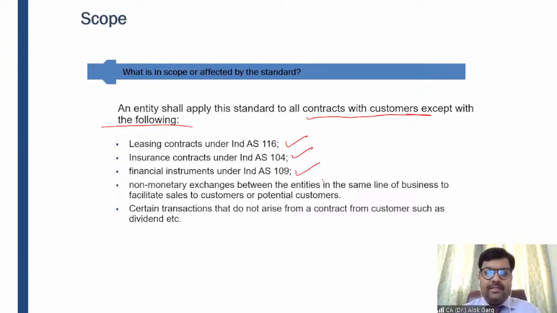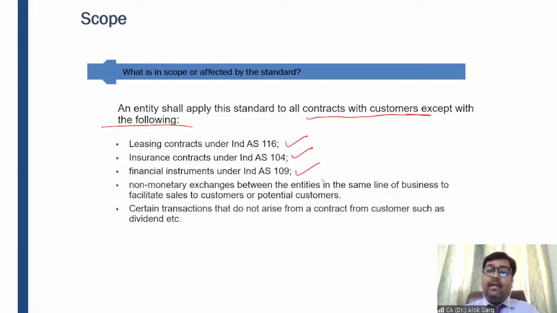So my dear friends, the question arises, if we two persons are in the same line of business, and we are facilitating each other's customers, whether this kind of facilitating each other will be tantamount to revenue, or whether I need to book revenue.